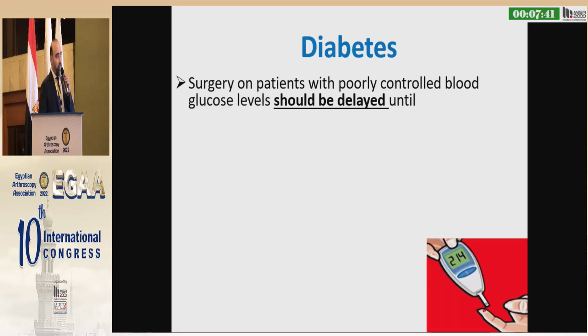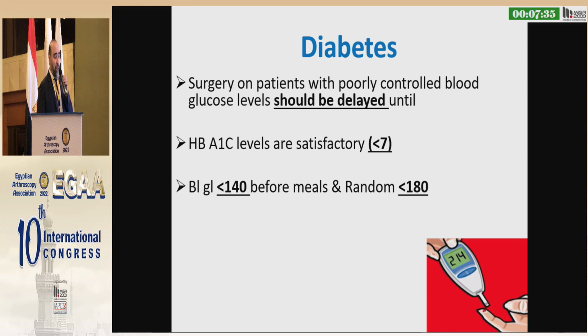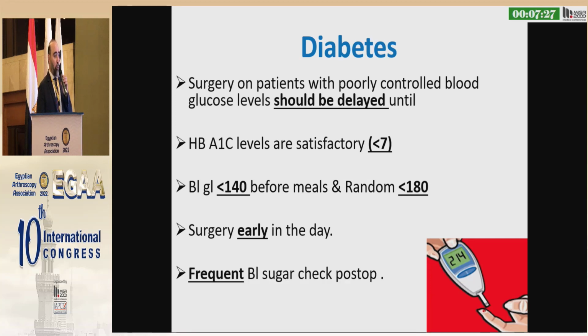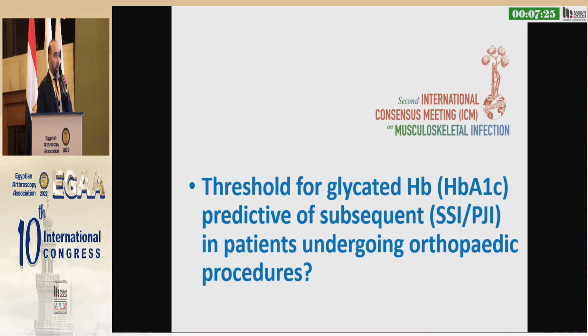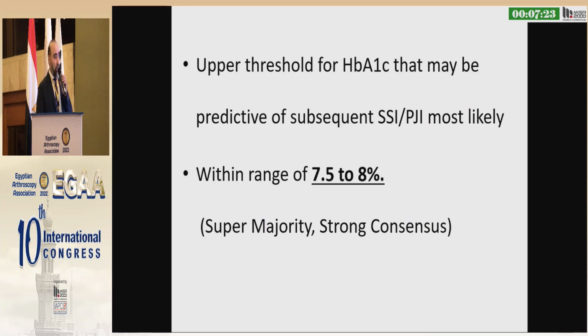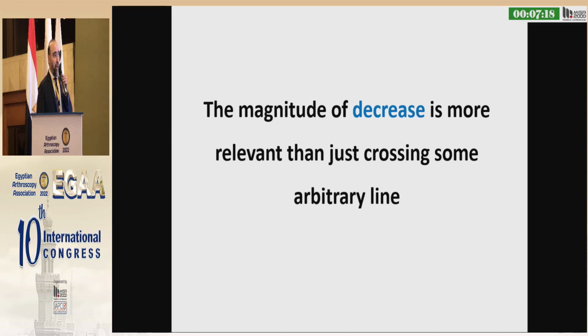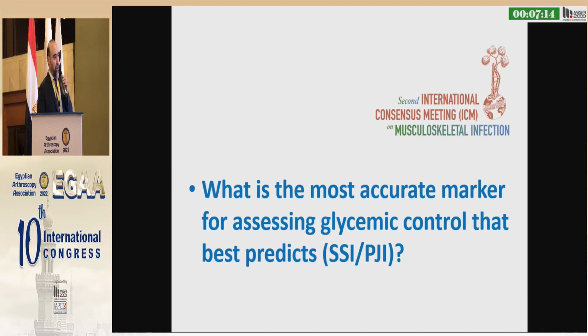However, we need to be very careful. We need to delay surgery until the glycated hemoglobin is less than 7, blood glucose level less than 140 before meals, and random less than 180. Surgery should be early in the day, with frequent blood sugar checks postoperatively. What is the threshold? According to the consensus, below 7.5, please. But the magnitude of decrease is more relevant than crossing some arbitrary line.